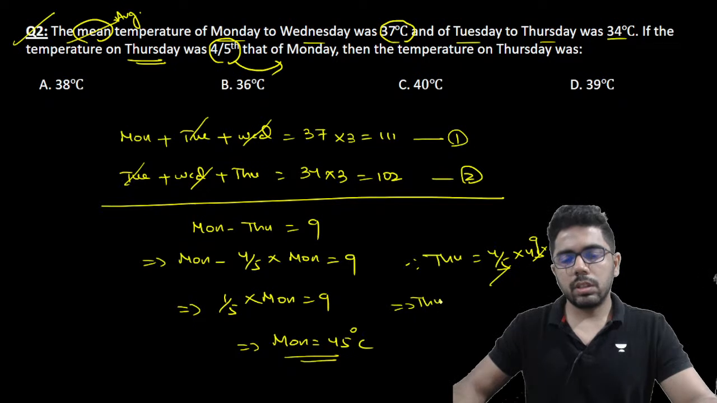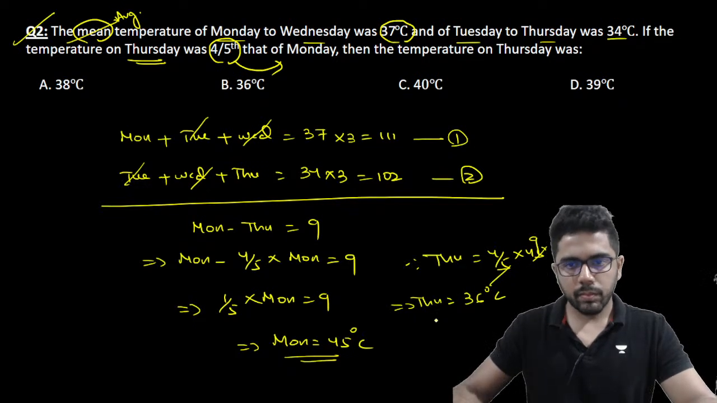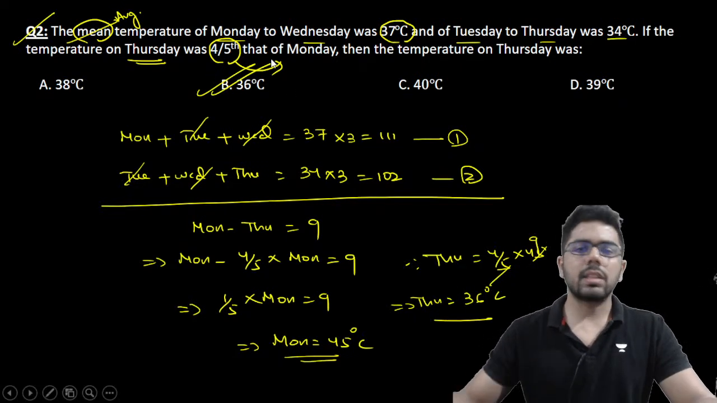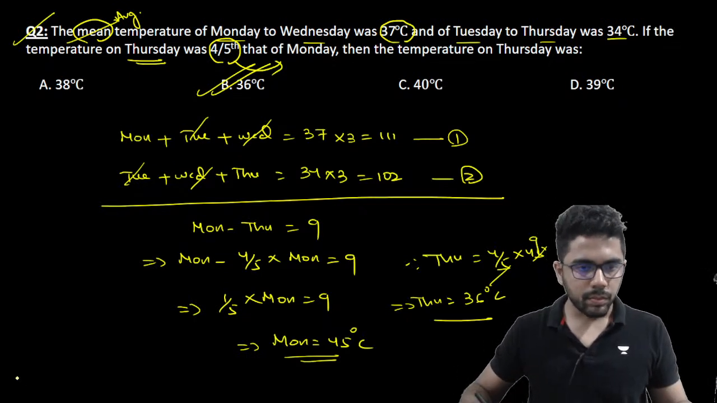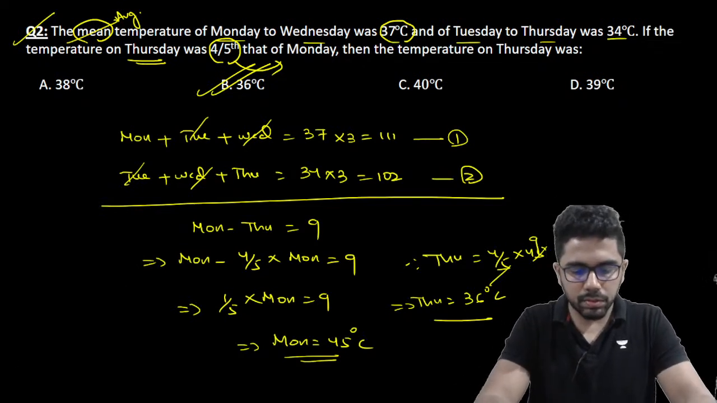So Thursday was 36 degrees. This is a simple question. यहाँ पे ज्यादा दिमाग नहीं खराब करना है. Alligation and all, simple सा question है. इसको आराम से solve कर सकते हैं. I hope this is clear to all of you. इसमें किसी को डिफिकल्टी तो नहीं होना चाहिए।